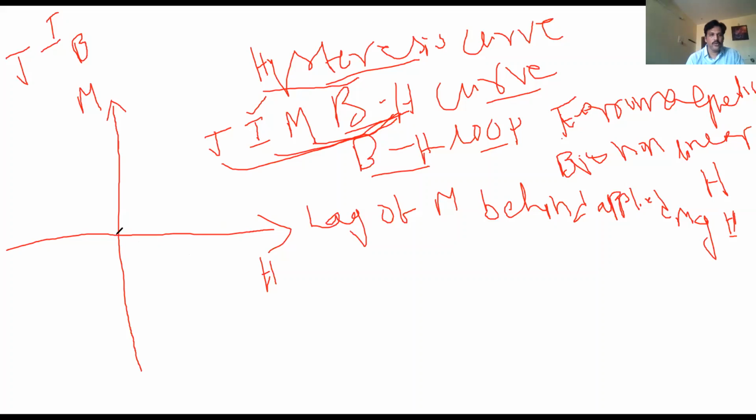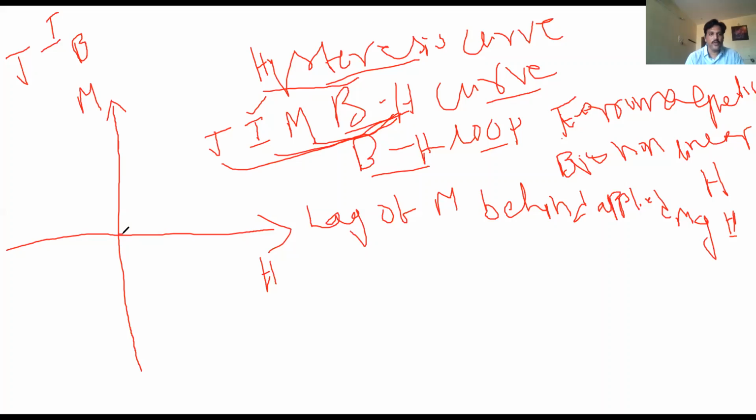So what happens for small fields? When you apply a magnetic field to the ferromagnetic material, the first thing is the motion of the domain walls takes place. The second is the rotation of domains takes place. You have to remember: the motion of the domain walls and the rotation of the domains.